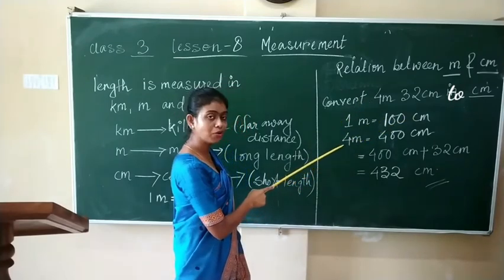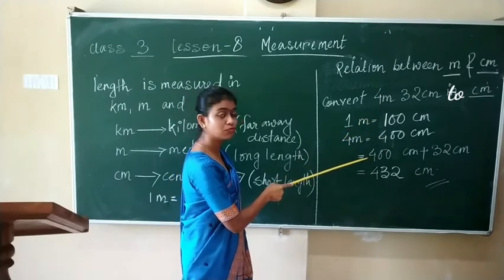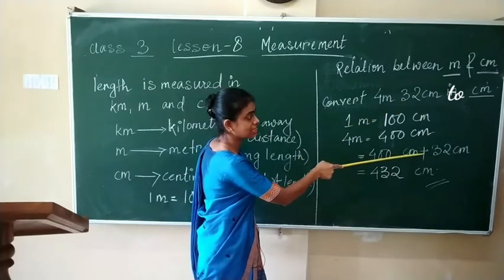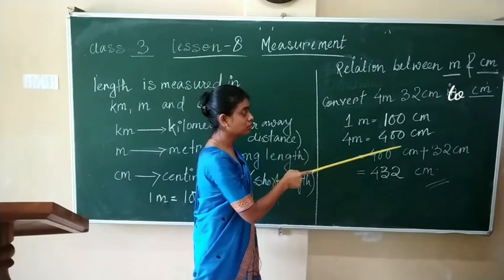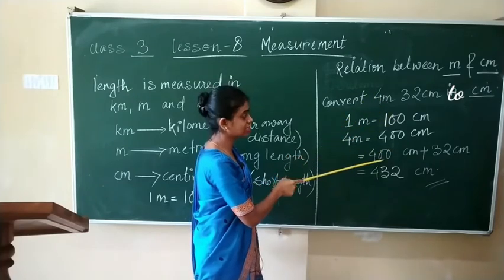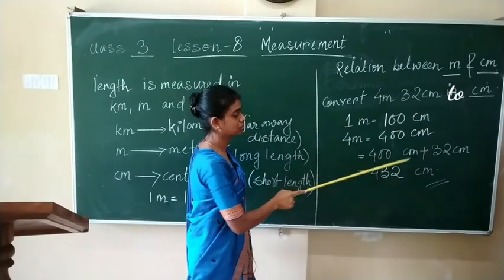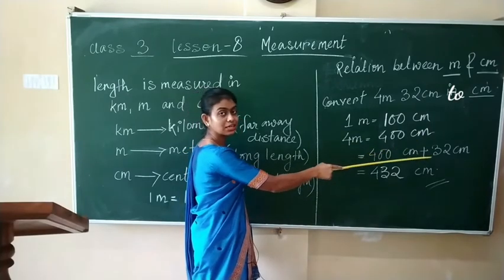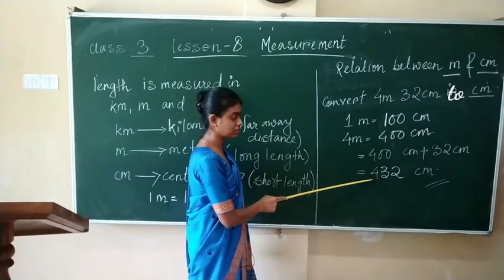Therefore, 4 meter will be 4 into 100 centimeter, that is 400 centimeter, plus 32 centimeter. So, 400 centimeter plus 32 centimeter is 432 centimeter. Okay?